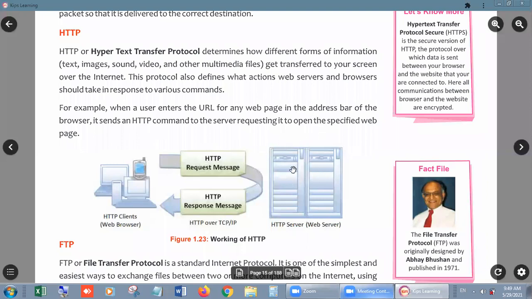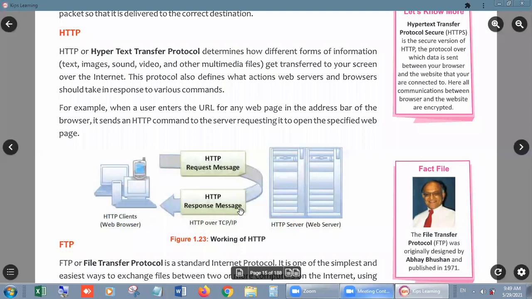After gathering the information, it will again give you the response. So when you are requesting, it is called a request message, and when the web server, our HTTP server, gives the response, it is called a response message. It is very easy, nothing new in it.